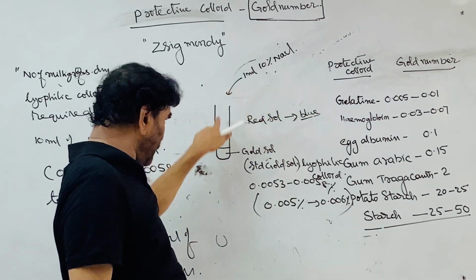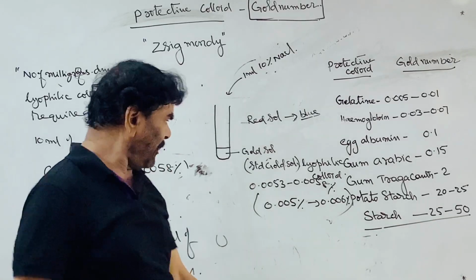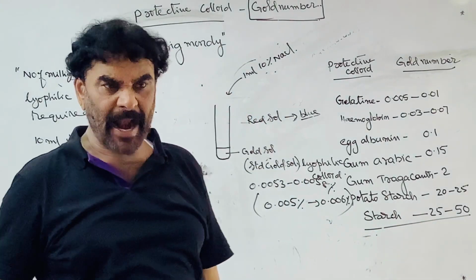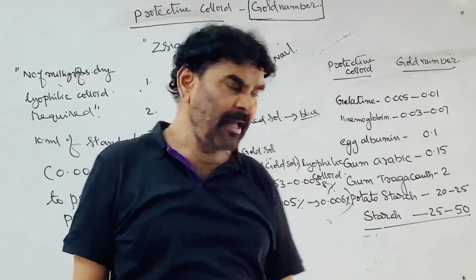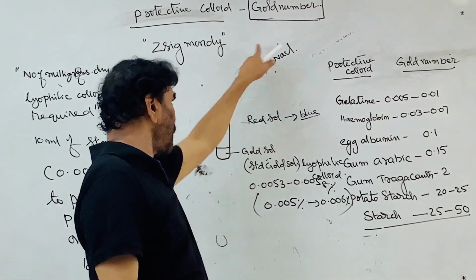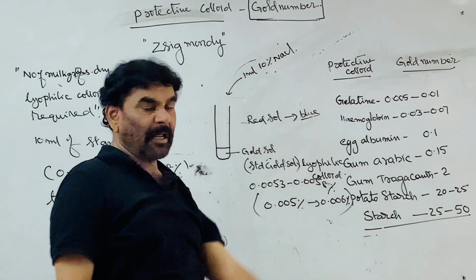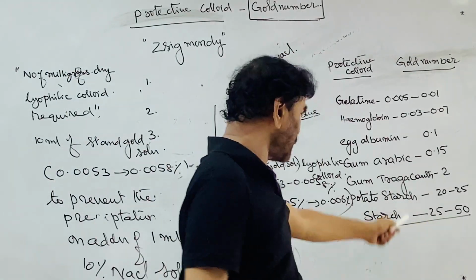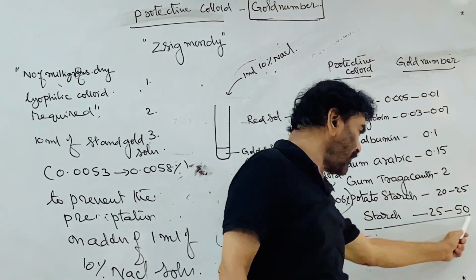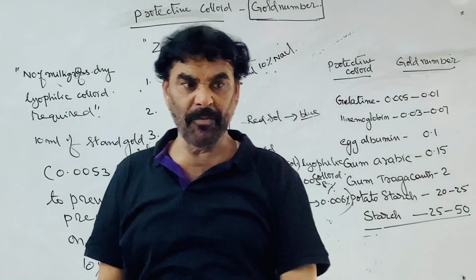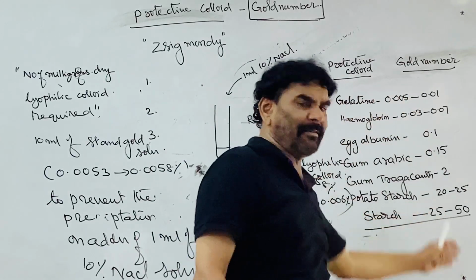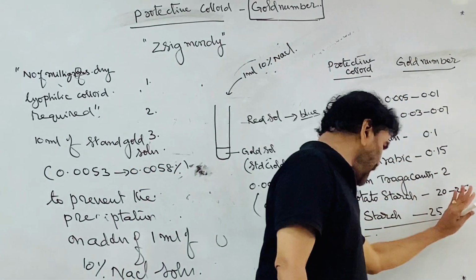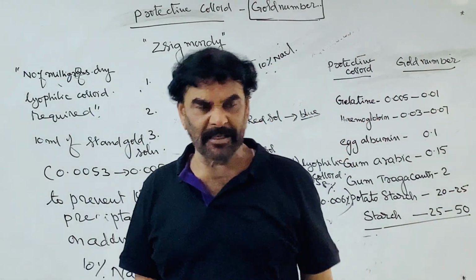If this can be prevented even by adding starch powder, you can prevent the coagulation of the gold sol on adding 1 ml of 10% sodium chloride. But the minimum amount of starch to be added is 25 to 50 milligrams. Many times more. Say the lower end, 25 milligrams is required.